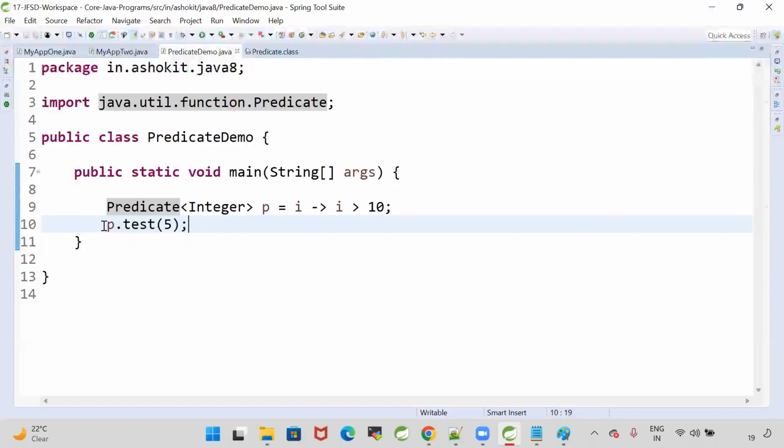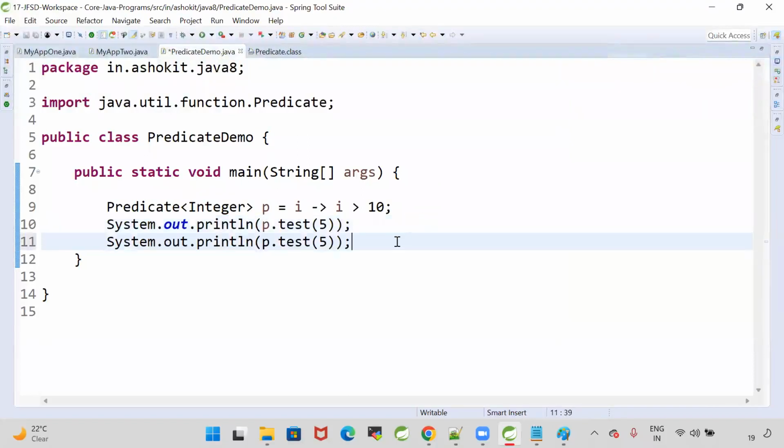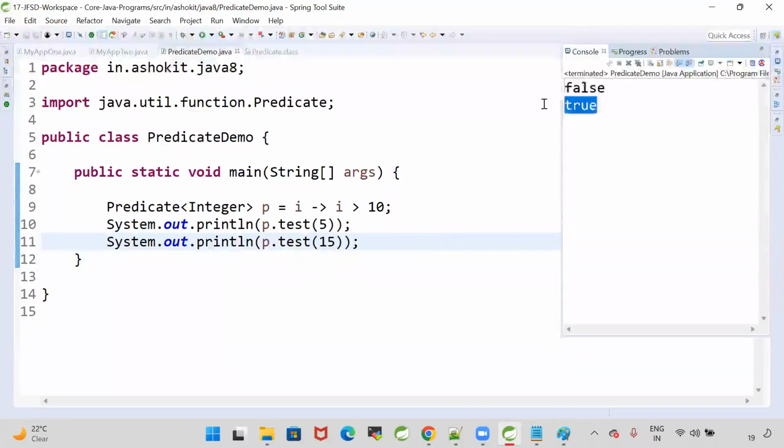Now when I'm calling p.test, it is going to return some value. System.out.println p.test(5). Then let's run this program. False. Is 5 greater than 10? It is false. Test of 15. Run this program. Yes, it is true.